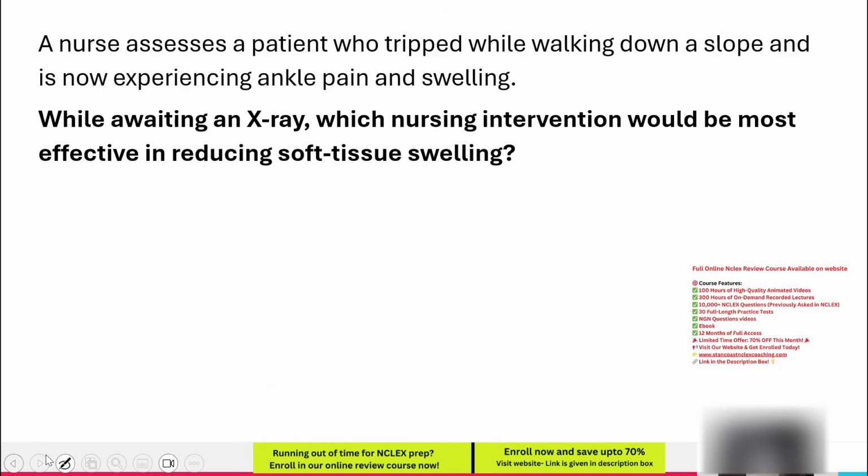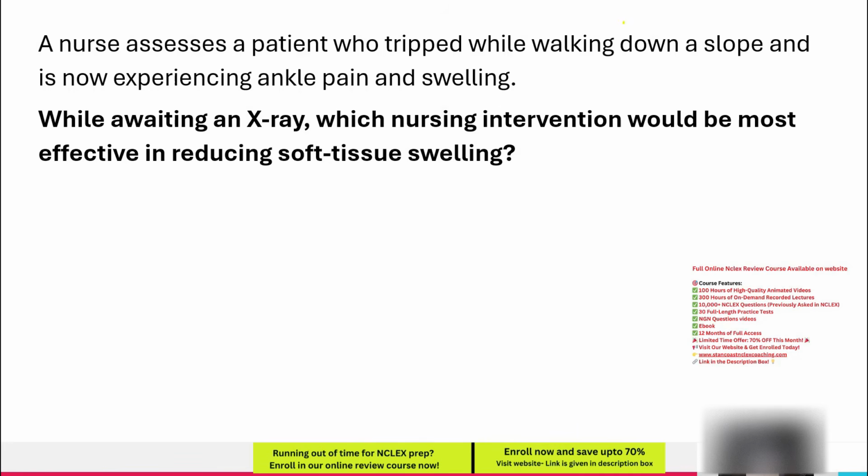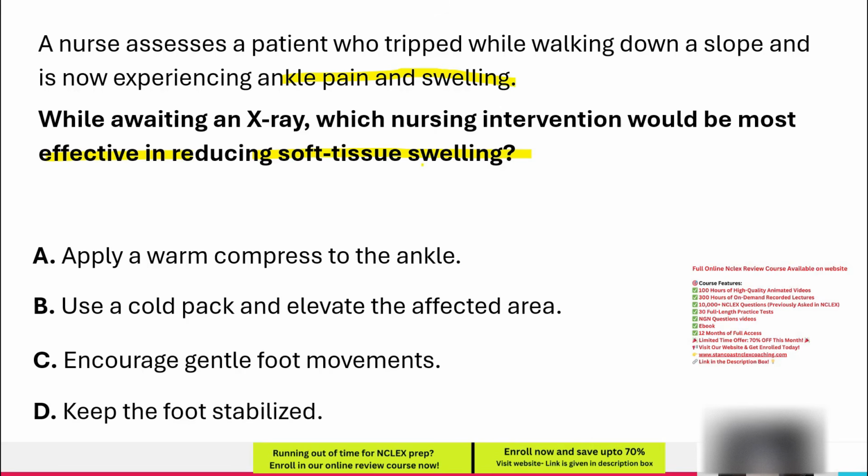A nurse assesses a patient who tripped while walking down a slope and is now experiencing ankle pain and swelling. While awaiting an X-ray, which nursing intervention would be most effective in reducing soft tissue swelling? A. Apply a warm compress to the ankle. B. Use a cold pack and elevate the affected area. C. Encourage gentle foot movements. D. Keep the foot stabilized.